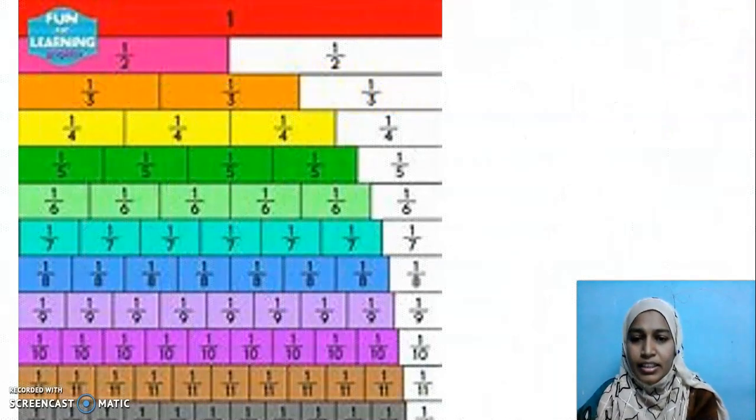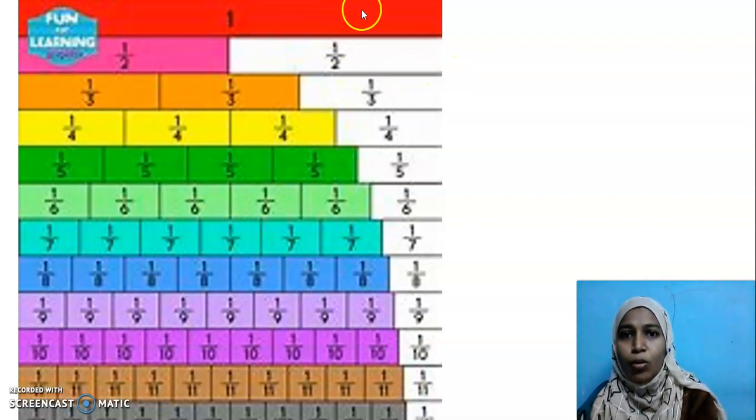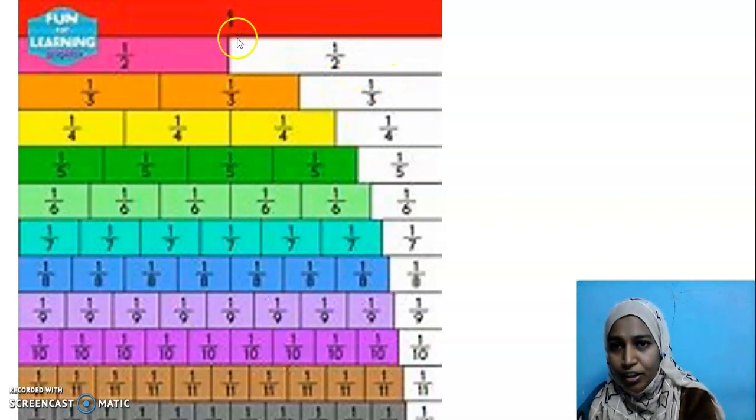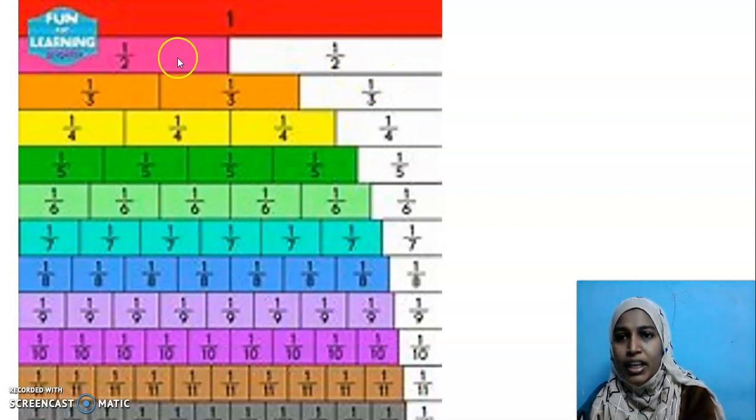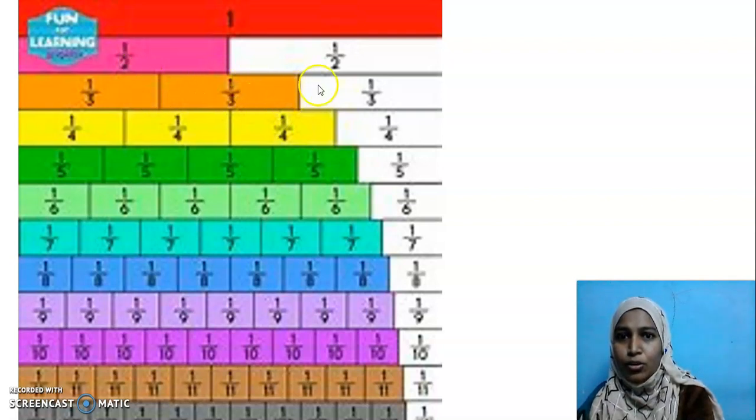Before we do an example, let us see a glance about a fraction. This red color is one whole part. If I divide that whole part into two equal parts, each part is 1/2. If I divide the same red part into three equal parts, each part is a fraction represented by 1/3. 3 out of 3 makes 1.